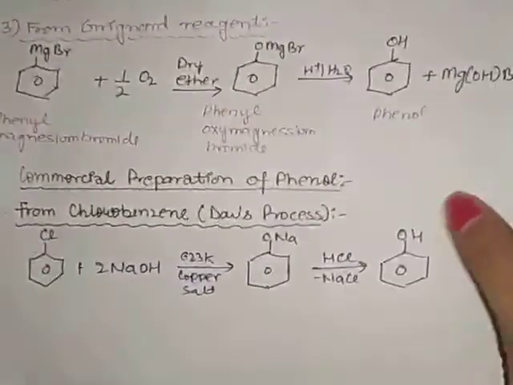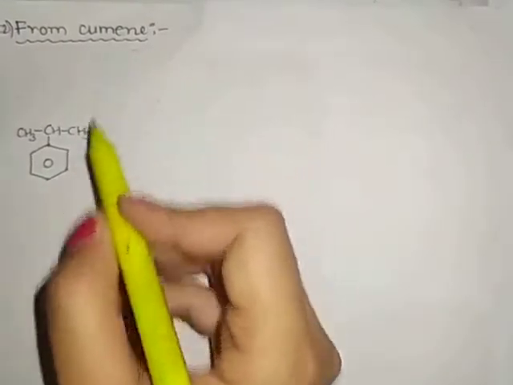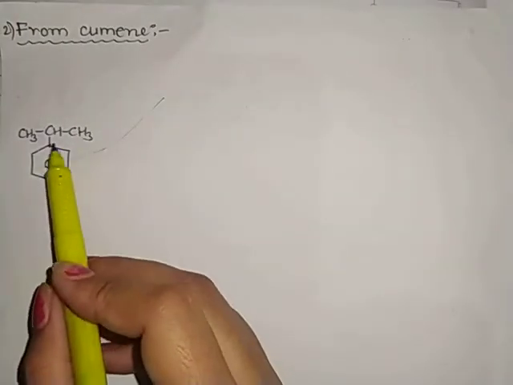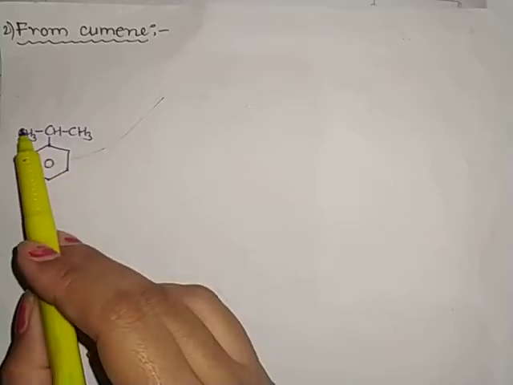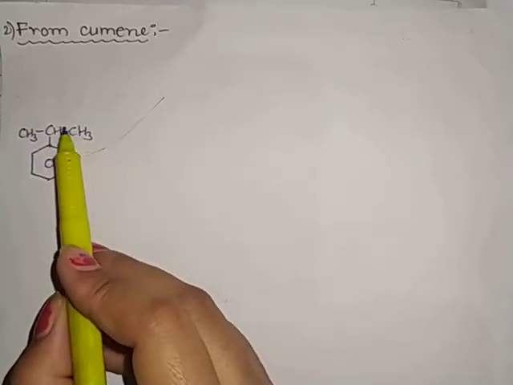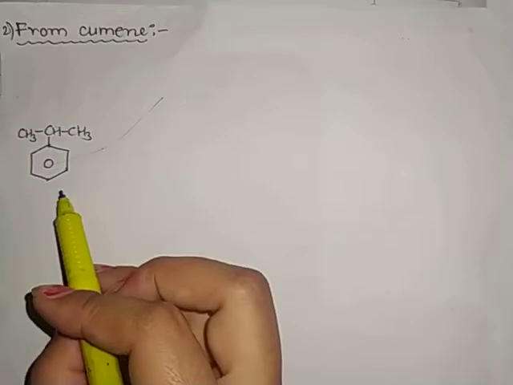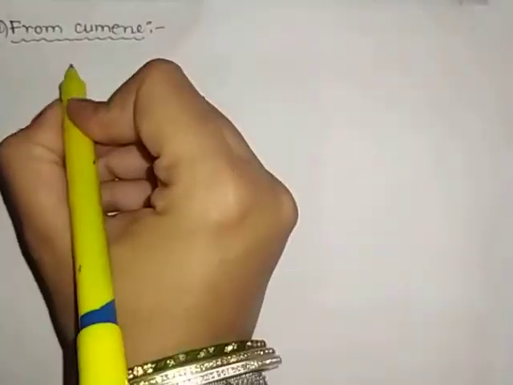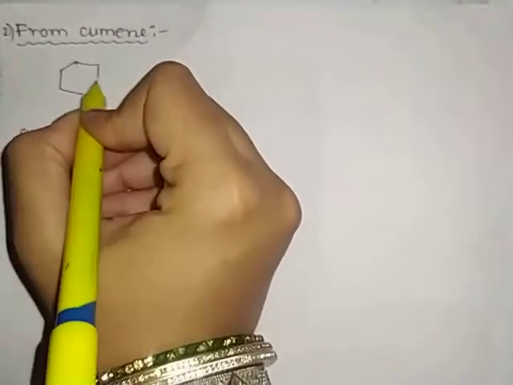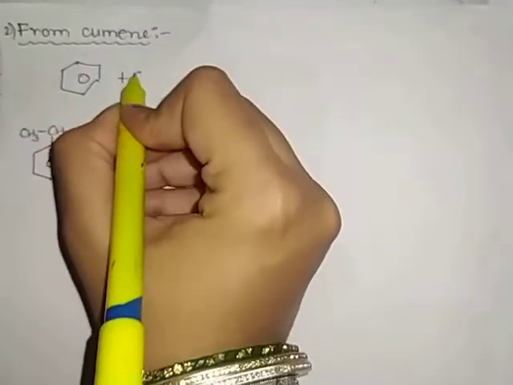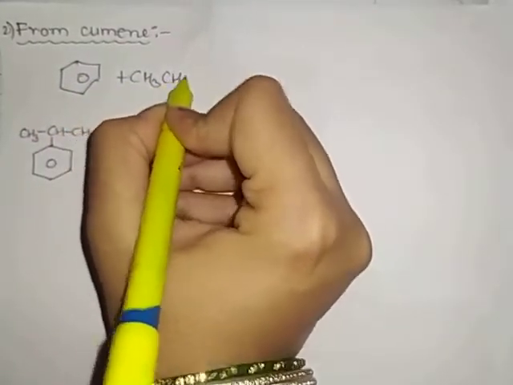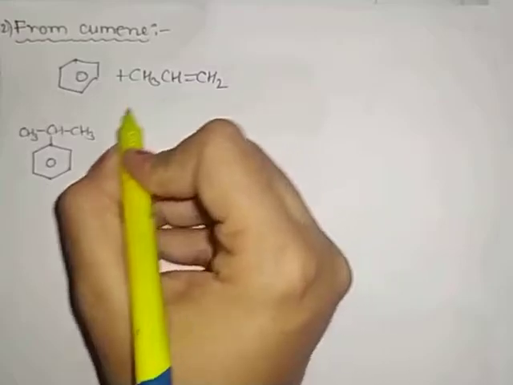So next we have preparation of phenol from cumene. Now what is cumene? This is cumene: a benzene ring with a CH(CH3)2 group, that is CH3 CH3 on the carbon. First of all, how is this cumene formed? We take benzene and treat it with propene, as you can see here.